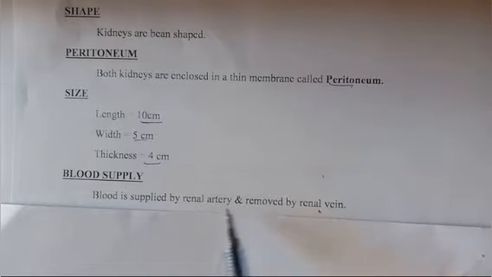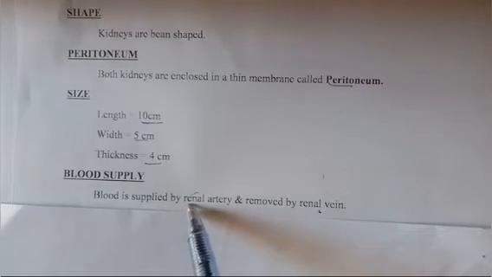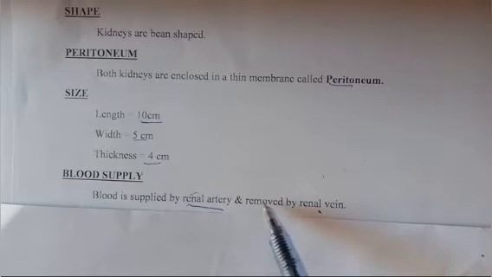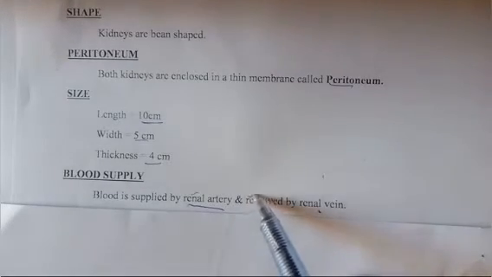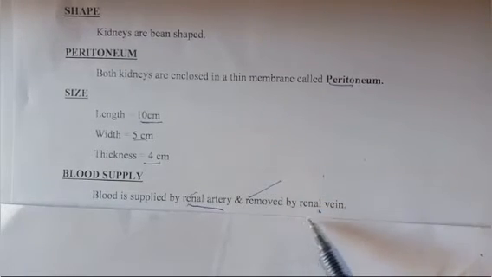So the blood vessel which carries the blood to the kidney is called the renal artery, and after filtration, the clean blood is removed from the kidney and shifted back to the liver through the renal vein.